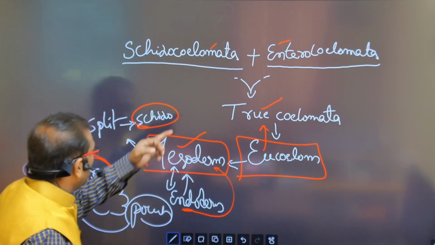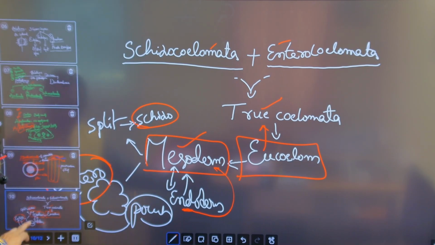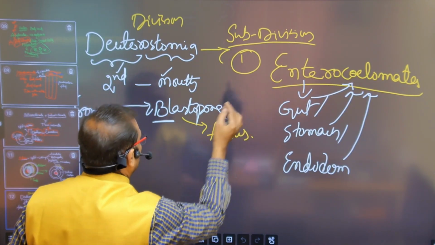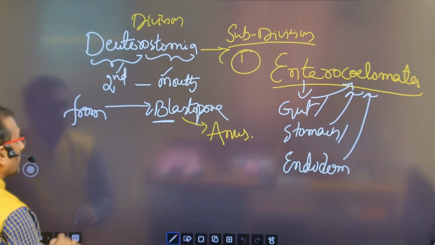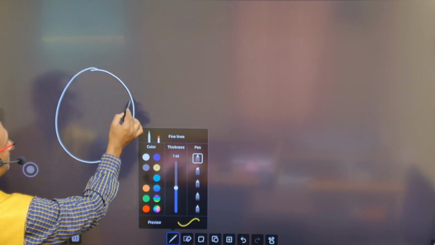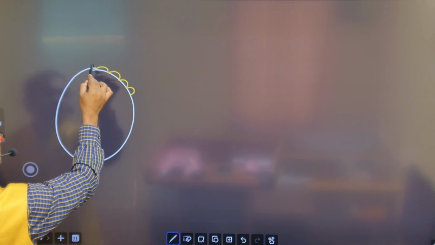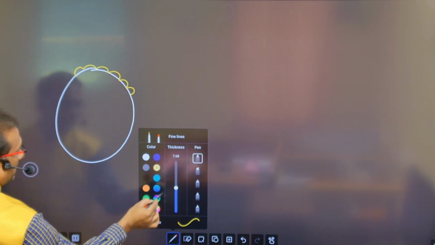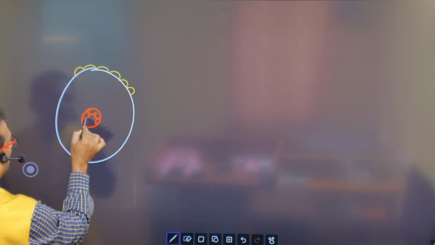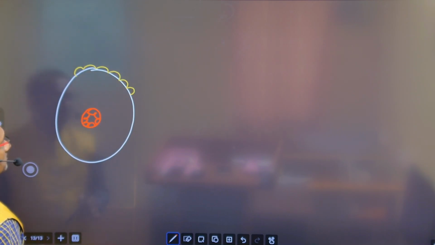Now, how is the enterocoelom created? Now discussing the enterocoelom. This is the diagram; one second, I have to draw. This is the outermost ectoderm cells, and the innermost, the round red one, is the endoderm.